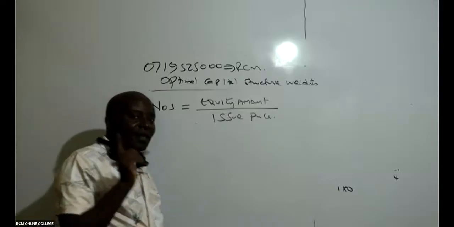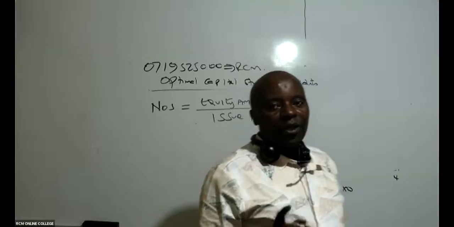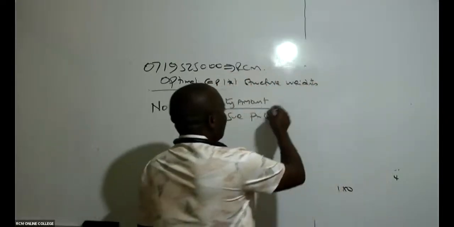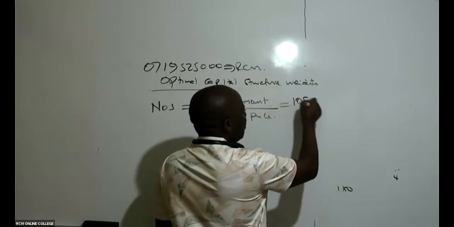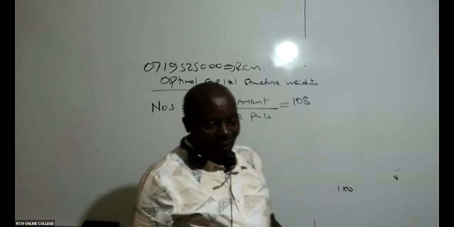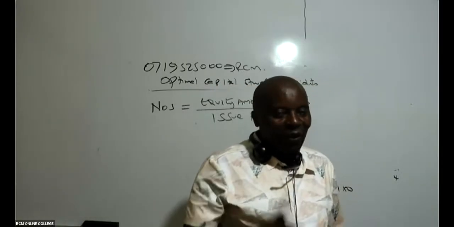But again, remember, this is a very good examiner, because he is telling you that out of this equity amount, you gave me an equity amount of 108.